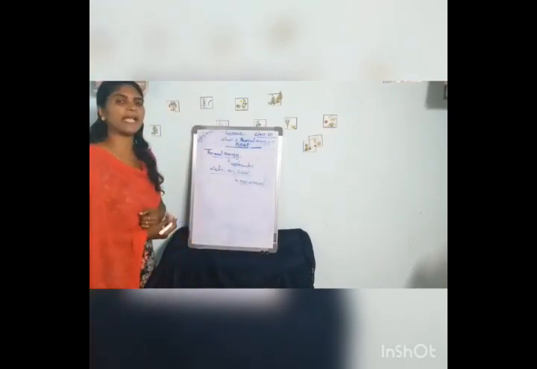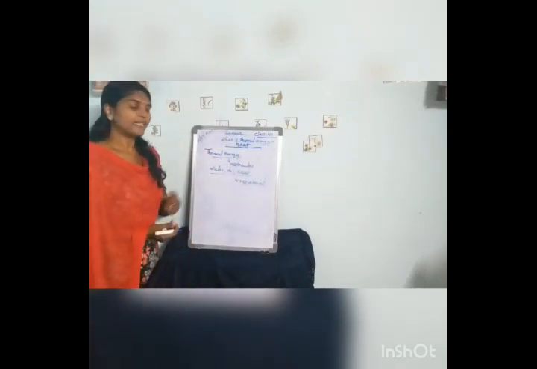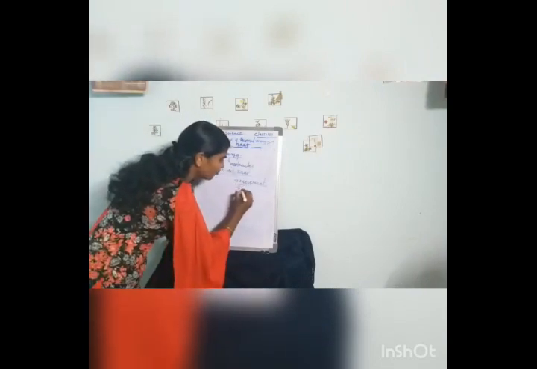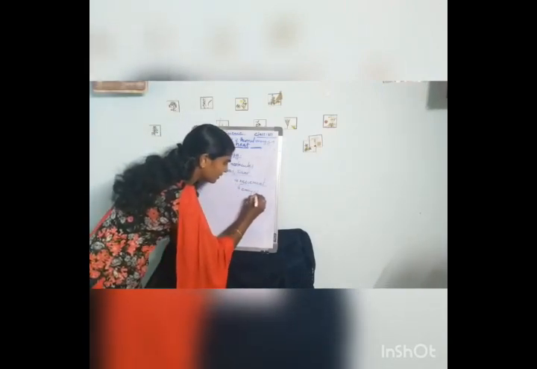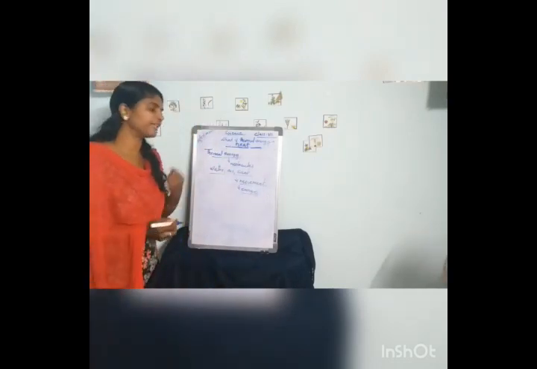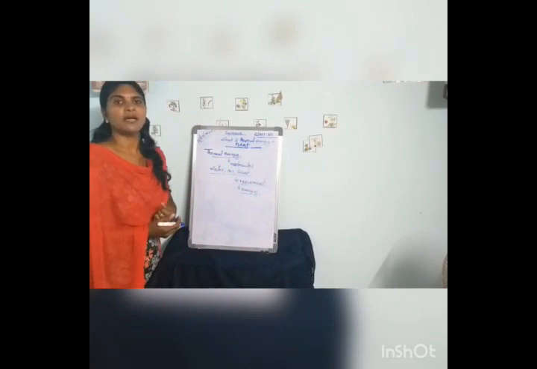How can the molecules move? Due to energy. The molecules show movement because they possess energy.